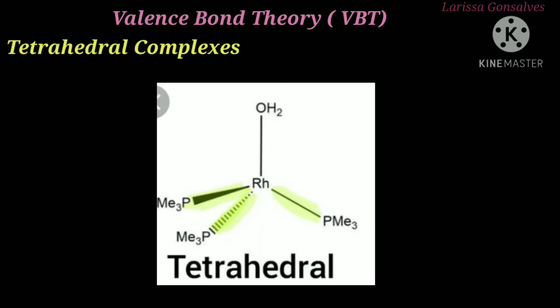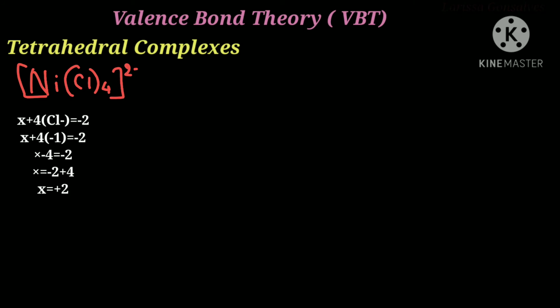Now we move on to tetrahedral complexes. Tetrahedral complexes are those in which there are 4 ligands present. The first example of a tetrahedral complex is NiCl4 the whole raised to 2 minus. We follow the same steps, that is, first we need to find the oxidation state of nickel. So in place of nickel we can substitute X. So X plus 4 times Cl is equal to minus 2. Cl is minus 1, so 4 into minus 1 is minus 4, so X minus 4 is equal to minus 2.